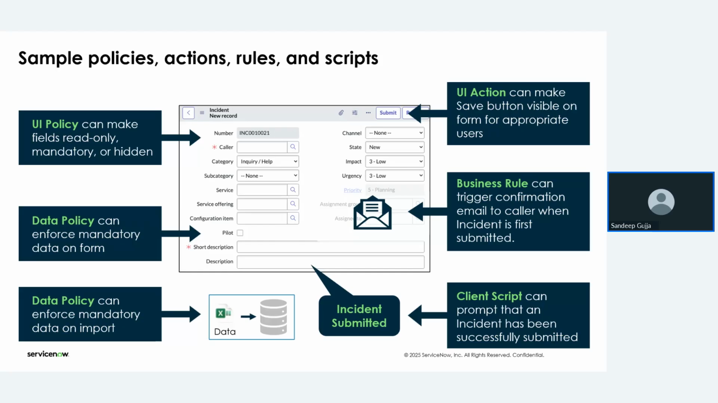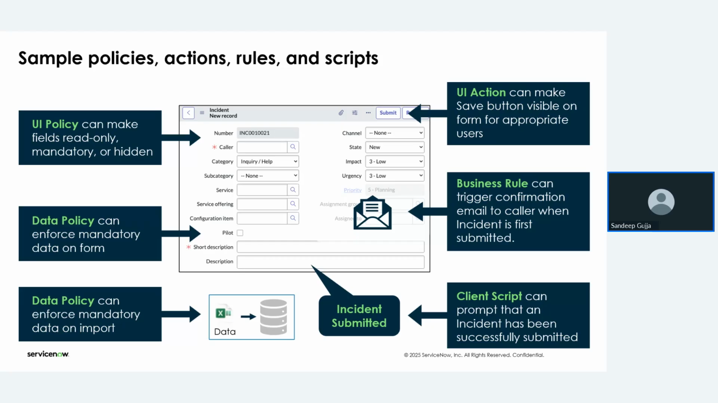On the form. Whereas coming to the data policy, that can enforce mandatory data on the form. Data policy can also enforce mandatory data on the input. That means, whenever we are applying anything using UI policy, that may be read only, that may be mandatory, that may be hidden.